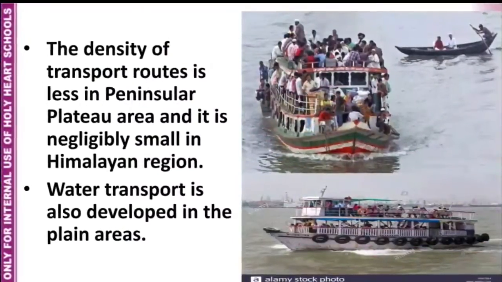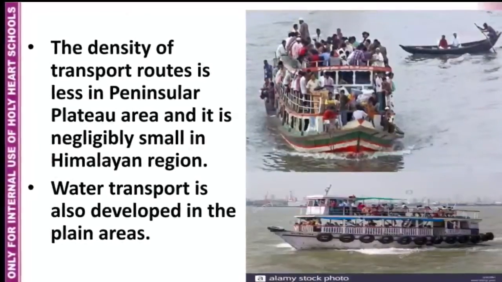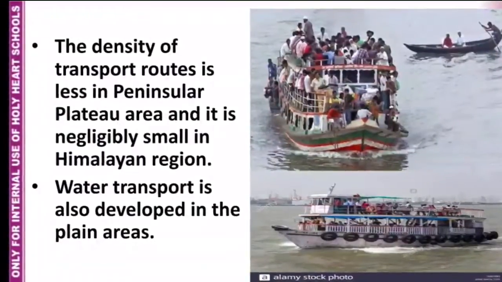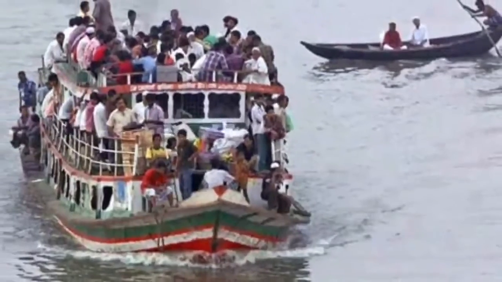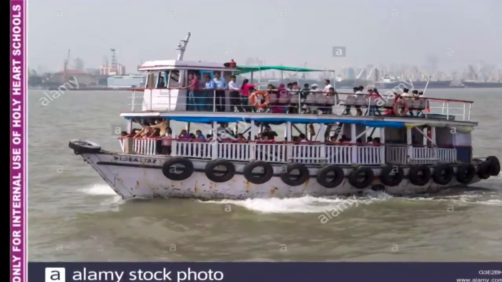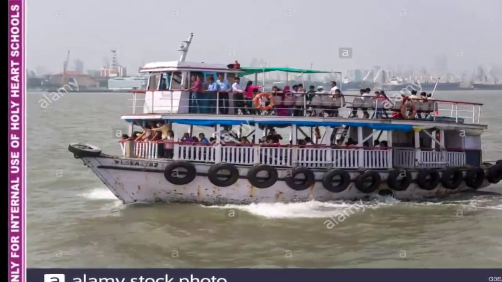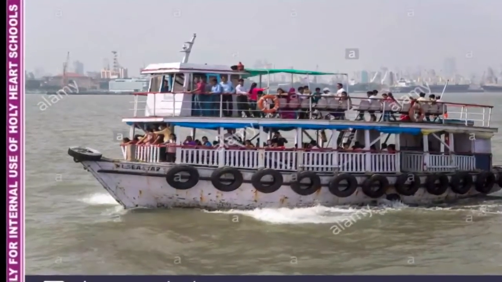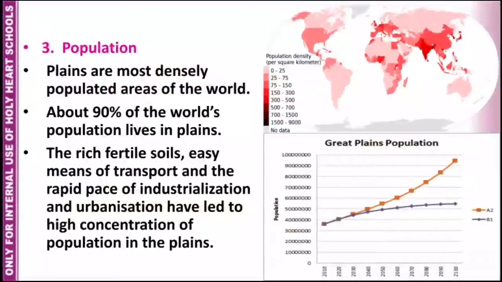The density of transport routes is less in peninsular plateau area and it is negligibly small in the Himalayan region. Water transport is also developed in the plain areas because in the plain areas rivers are deep, they flow sluggishly or slowly without making any waterfall.